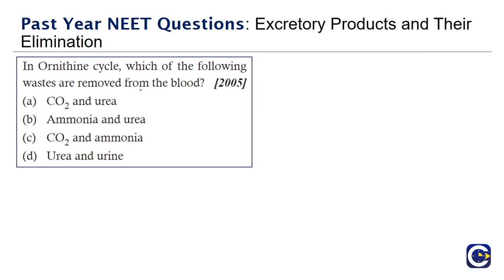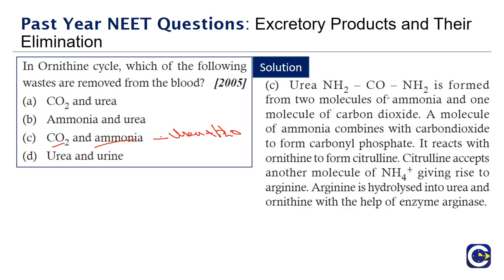In the ornithine cycle, which of the following wastes are removed from the blood? Options given are CO2 and urea, ammonia and urea, CO2 and ammonia, urea and urine. We have discussed in the previous videos that CO2 and ammonia combine to form urea and water. So CO2 and ammonia are removed. Urea, NH2CONH2 is the chemical formula, is formed from 2 molecules of ammonia and 1 molecule of carbon dioxide.